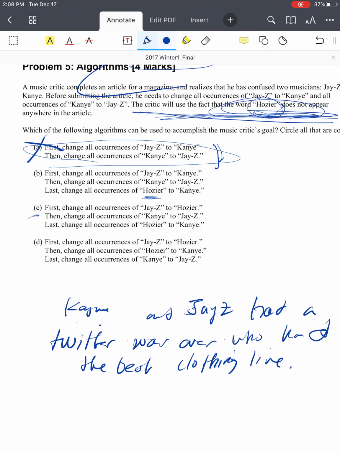How about C? First, change all occurrences of Jay-Z to hoser. And then Kanye to Jay-Z. And then hoser to Kanye. That looks right. Just in case, let's look at the other ones.